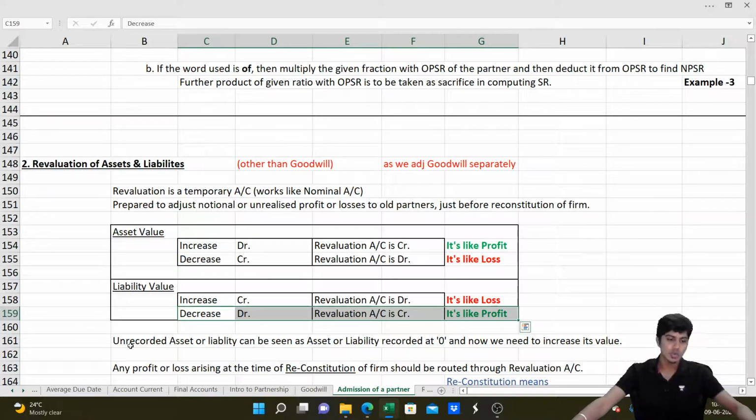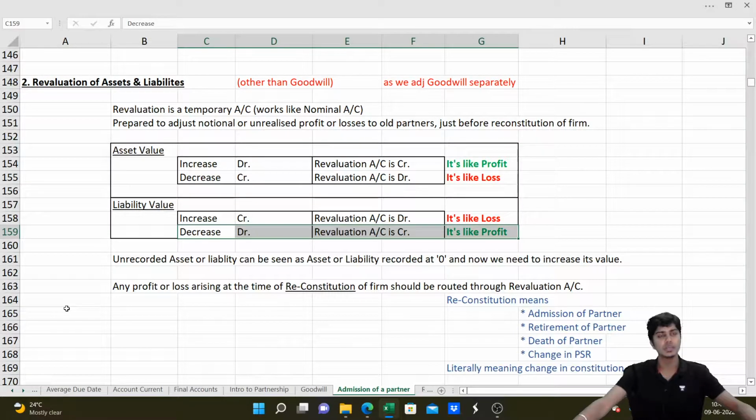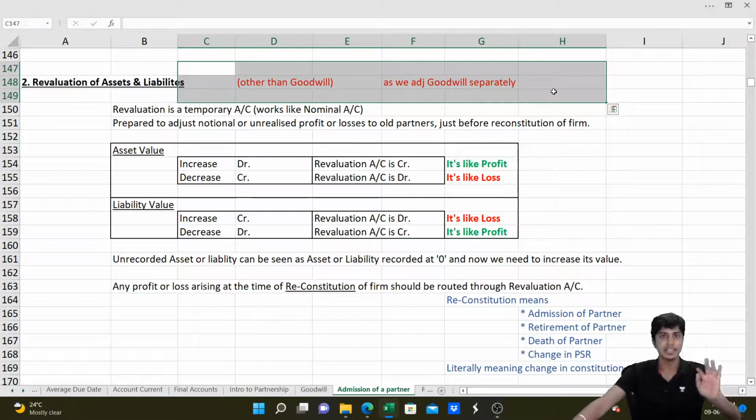Got it? So if there is any unrecorded asset or unrecorded liability, treat it like the asset was recorded at 0 and now its value is increasing, or the liability was recorded at 0 and now its value is increasing. That's the easier way to crack this logic. And any revaluation profit or loss will be transferred to the old partners' capital accounts in the old profit sharing ratio. And remember, goodwill, though it is an adjustment, will be adjusted separately, and don't treat it along with revaluation of other assets and liabilities.